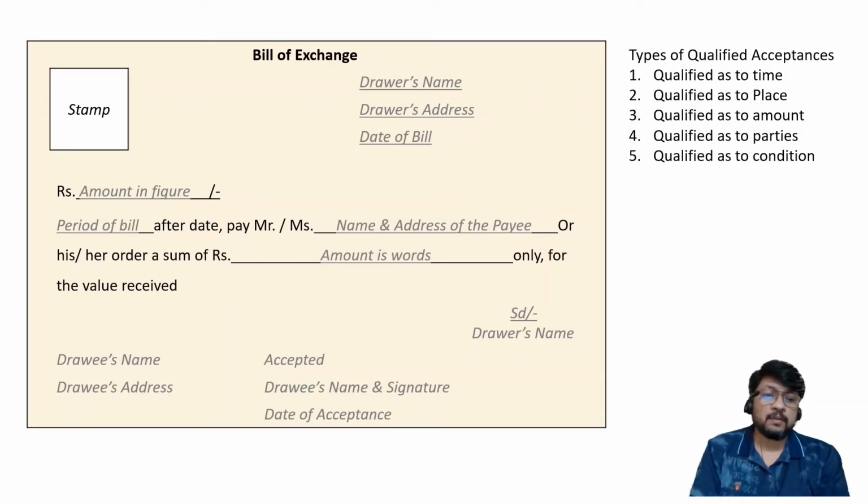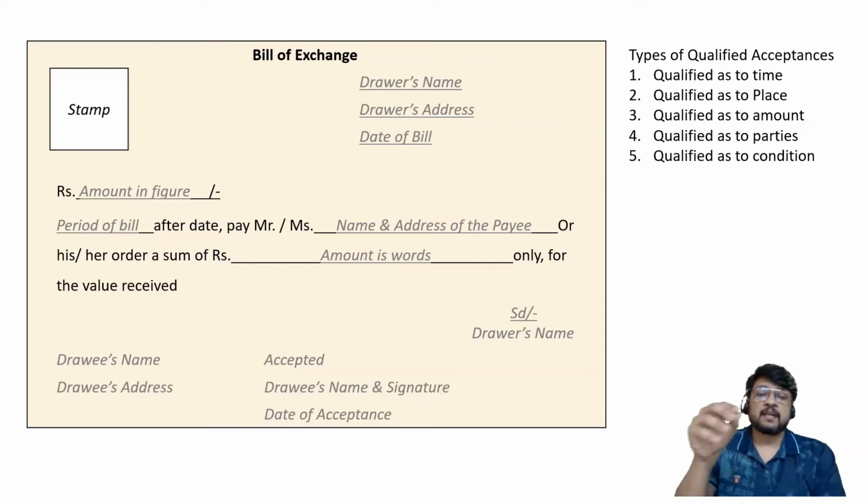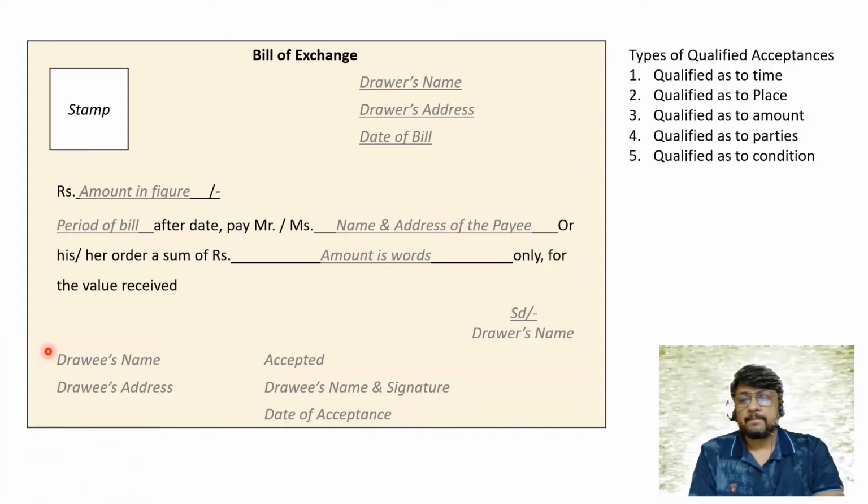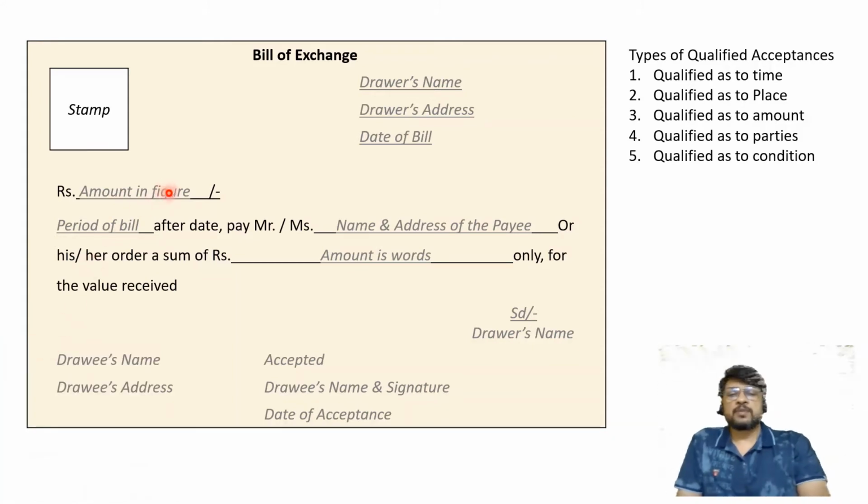But it does not mean that the drawee must accept the bill as it is. Sometimes the drawee may say that I am ready to accept the bill, but I am not ready to accept the bill exactly in the manner in which it is drawn by the drawer. I have some qualifications, some conditions, some modifications. Five types of qualifications are allowed. Modifications does not mean he's going to change the amount here.